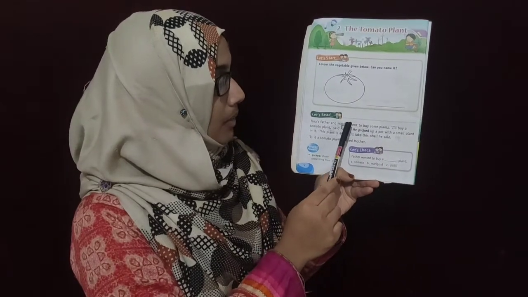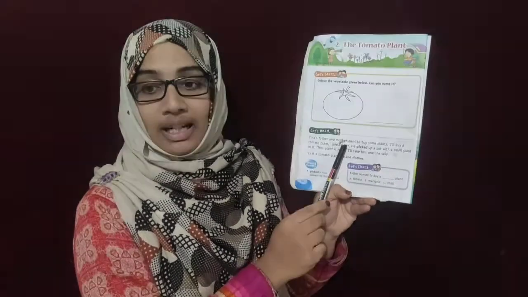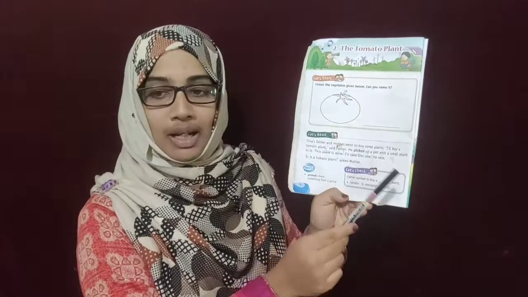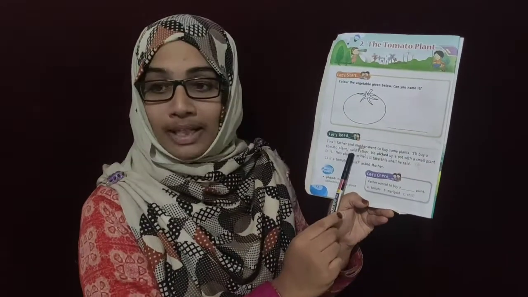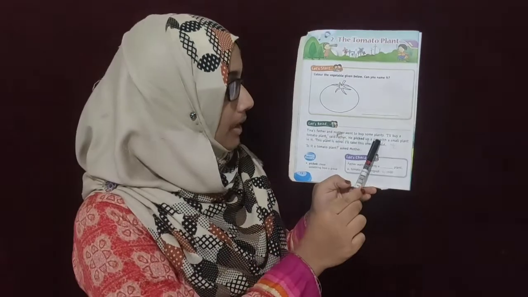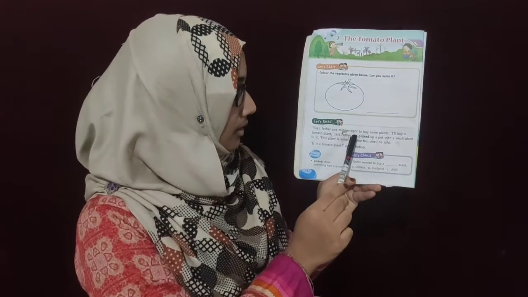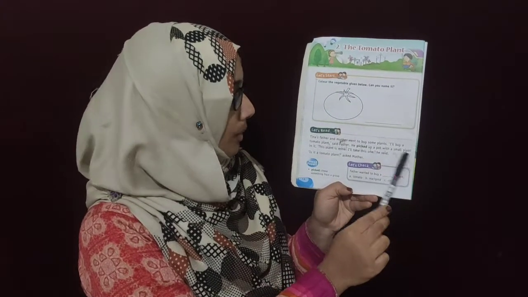Tina's father and mother went to buy some plants. "I will buy a tomato plant," said father. So father told, I will buy a tomato plant. He picked up a pot with a small plant in it.